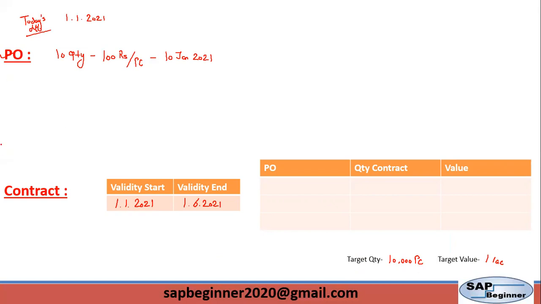In case of a contract, we have a long-term agreement between company and supplier on the basis of quantity or on the basis of value, during this time frame. That is the contract. So whenever we want a material, we simply create a purchase order with reference to this contract, either this is a quantity contract or a value contract.